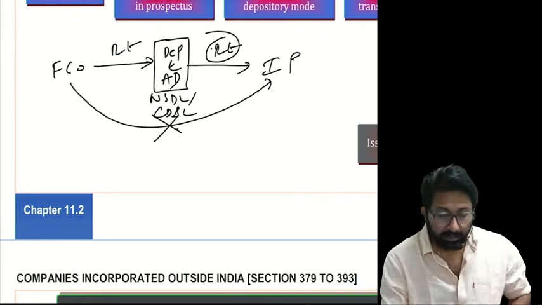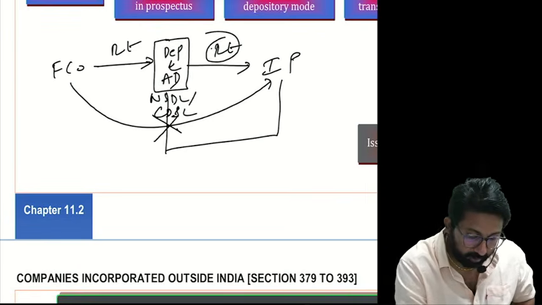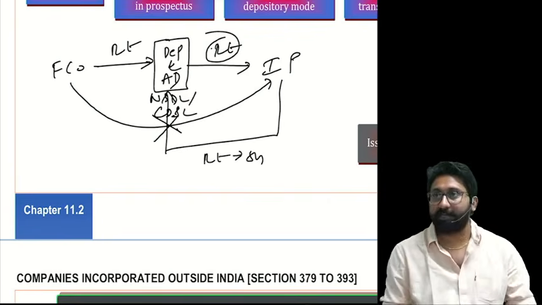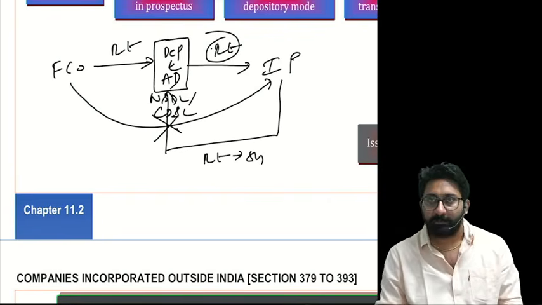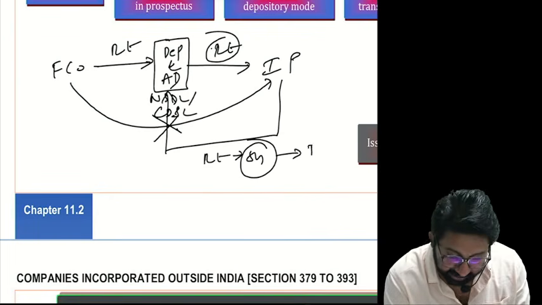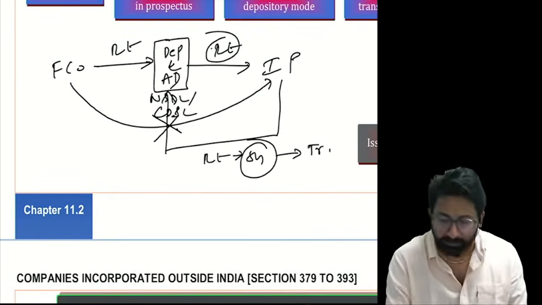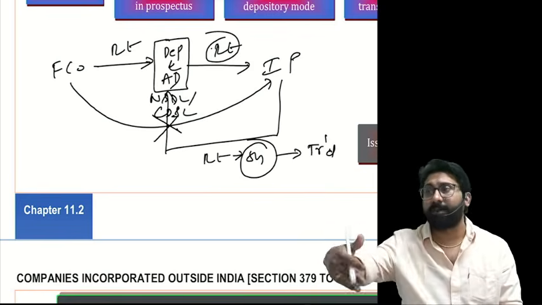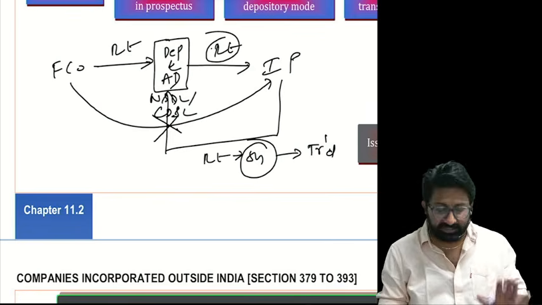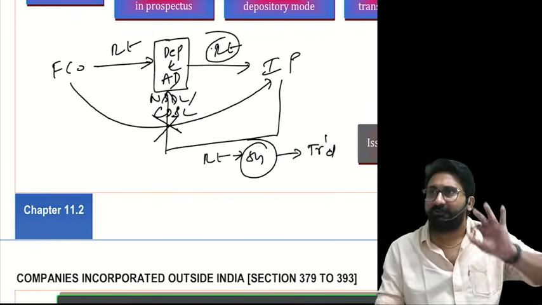Listening? They have to go to the depository and convert the receipts into shares whenever they want. After share conversion happens, these shares can be transferred. Like with an Indian company, they can sell the shares. This is the point here. Answer completed. First point number 1.